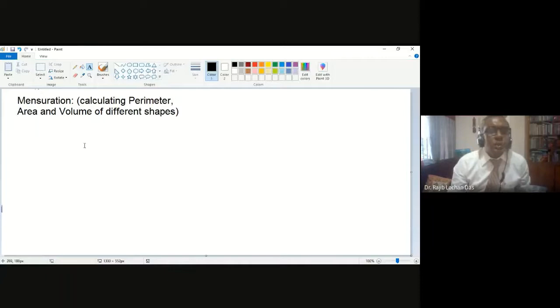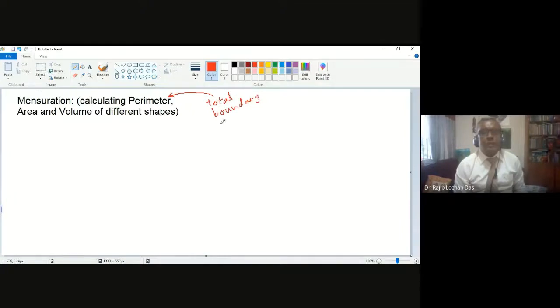So what is perimeter? I told you already. Perimeter is the boundary line. So you can say the total boundary line. It is the perimeter.